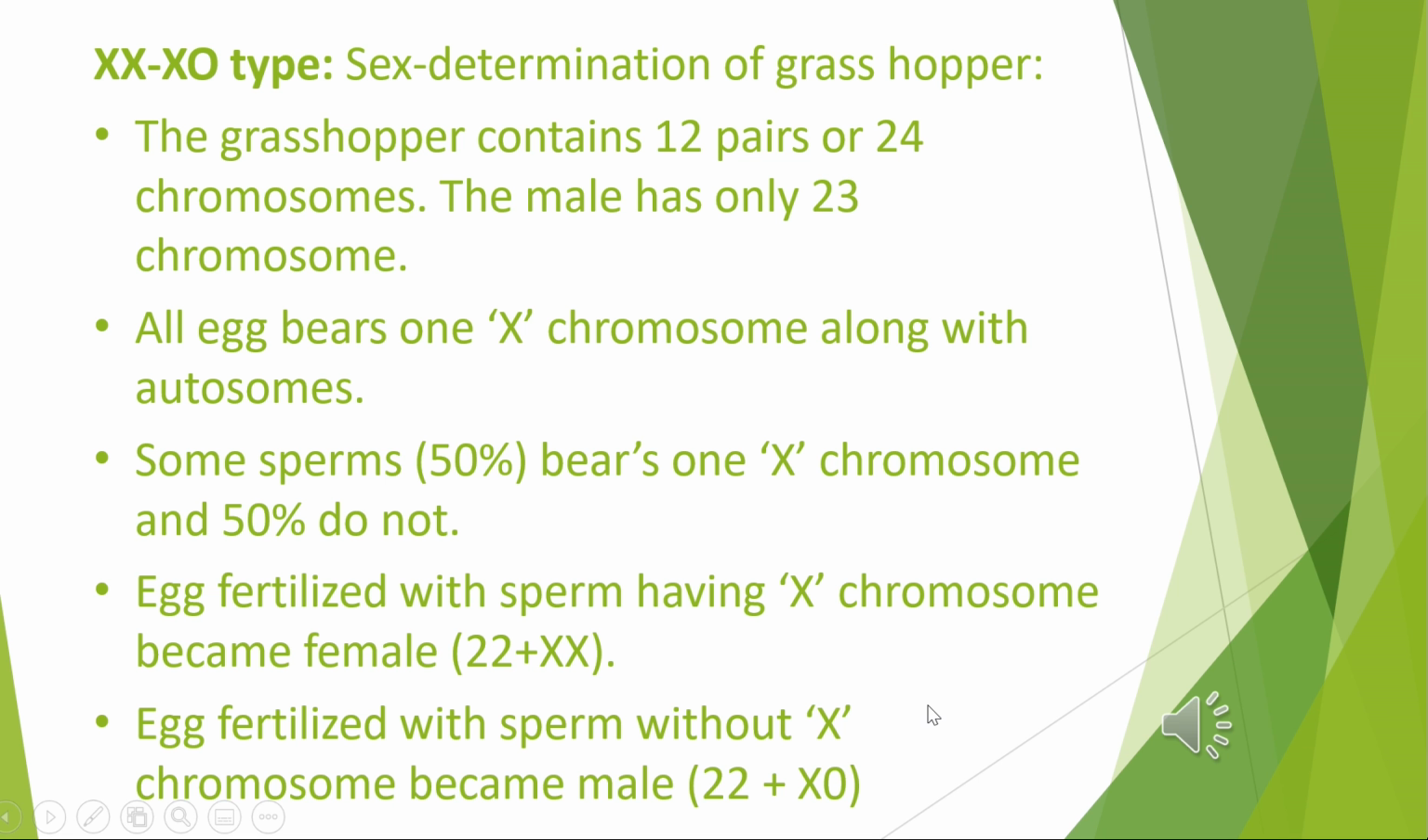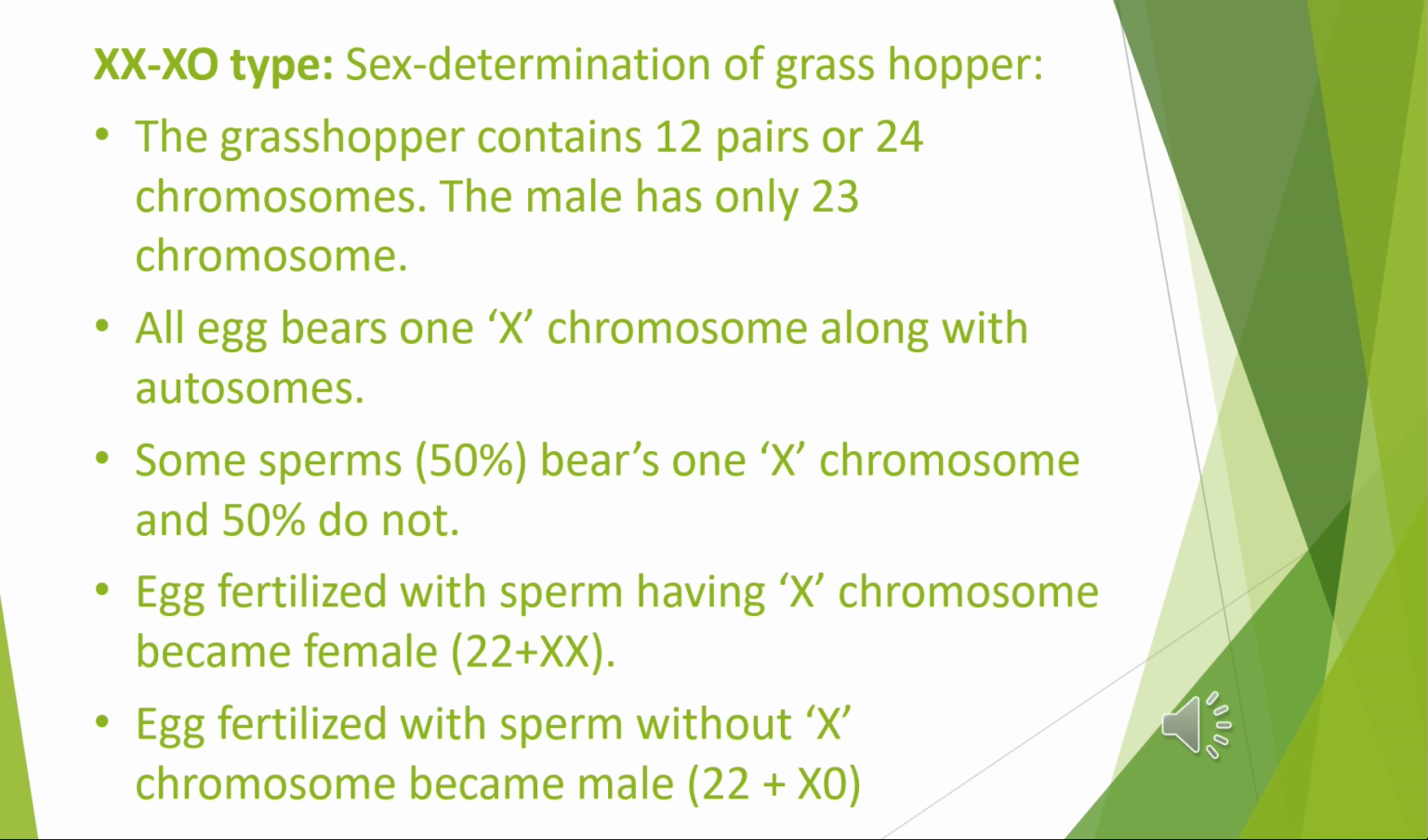This is the XX-X0 type of sex determination, in which the female is XX and the male is X0. In roundworm, some insects, true bugs, grasshoppers, cockroaches, etc., the females have two sex chromosomes XX, while the males have only one sex chromosome X. There is no second sex chromosome, therefore the males are designated as X0.